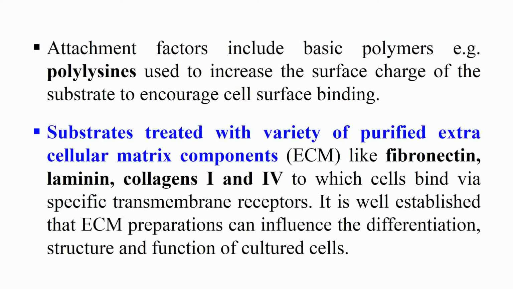The attachment factors may include polylysines, which can increase the surface charge of the substrate to increase cell surface binding, and substrates treated with a variety of purified extracellular matrix components like fibronectin, laminin, collagen 1 and 4, to which cells bind with a specific transmembrane receptor. It means we treat our substrate with these ECM components like fibronectin and laminin, and the cells which are growing will attach to these attachment factors with their transmembrane receptors.